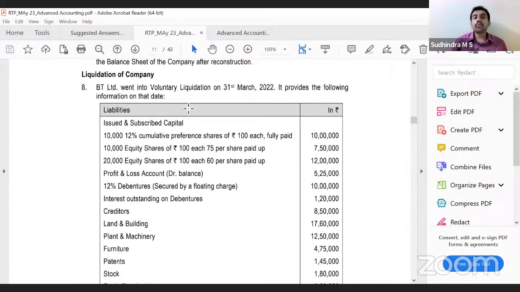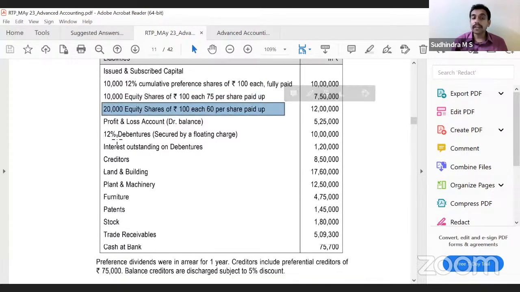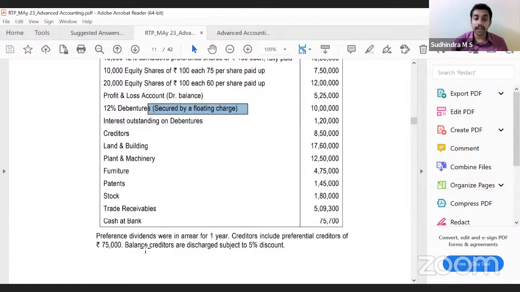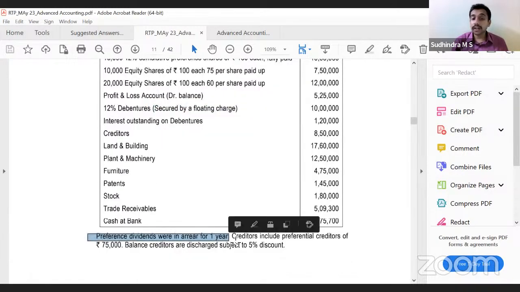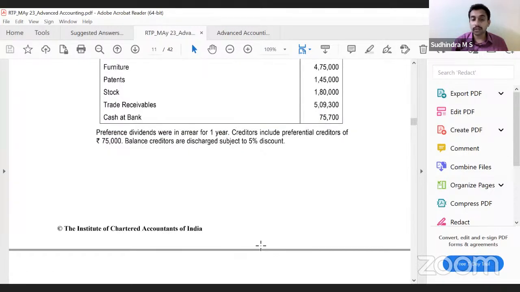BT Limited went into voluntary liquidation on 31st of March 22. It provides the following information on that date. Issued and subscribed capital, cumulative preference shares, equity shares of 75 paid up, equity shares of 60 paid up. Profit and loss debit balance, 12% debentures secured by floating charge, interest outstanding on debentures, creditors, land and building, plant and machinery, furniture, patent, stock, trade receivable, cash at bank. Preference dividend were in arrears for 1 year. Creditors include preferential creditors of 75,000, balance creditors to be discharged subject to 5% discount.